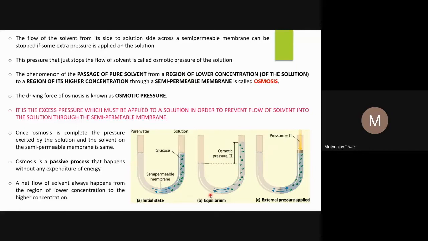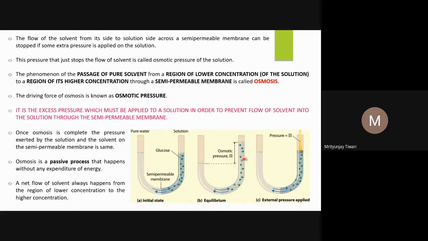And what we see at the equilibrium, then the equilibrium will be attained, and at this equilibrium we will see the water column is now decreased because the water is now being transferred. It is moved to the solution phase. You can see here from this level water has decreased, and in this level the water column will rise, and this level difference one can measure, and this is nothing but the osmotic pressure, and the measure that one can do using the same formula, h rho g. h is the height of the column, rho is the density of this solution.